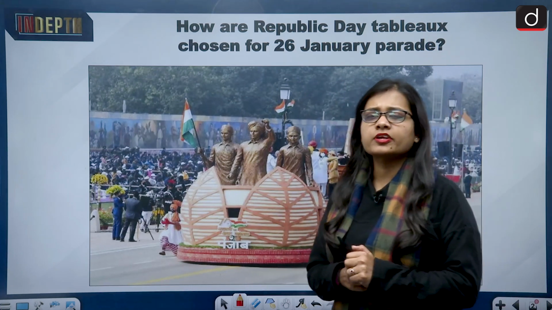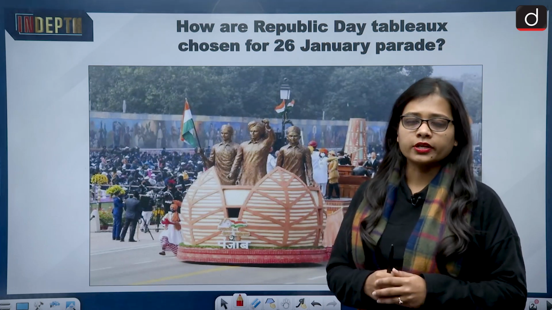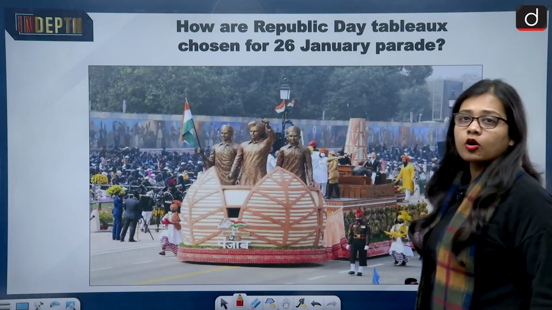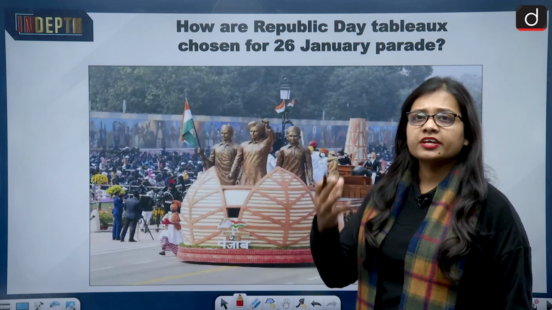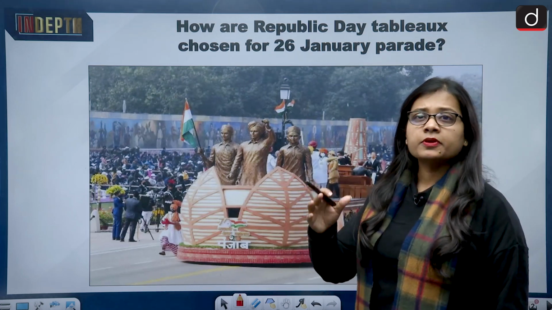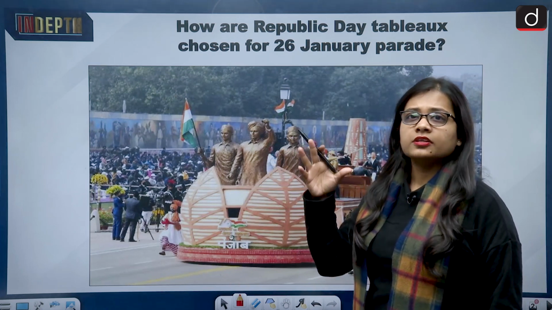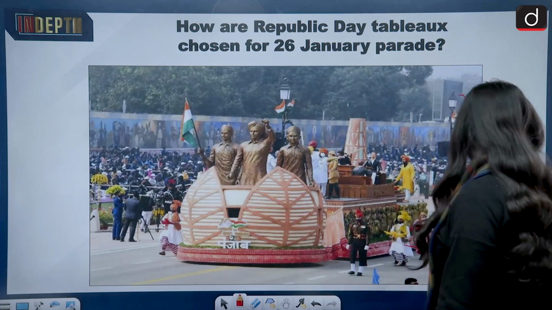So first of all, what is the Republic Day tableau that we see when the parade is going on the Kartavya Path? So this is the example of a Republic Day tableau. Every state or union territory represents the culture, heritage and customs of their state, and the tableau of every state is organized.